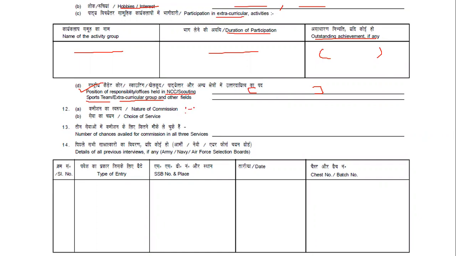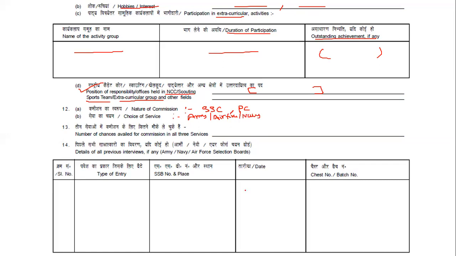And here, nature of commission, whether yours is SSC, which means short service commission, or PC, permanent commission. Mostly for girls it is SSC only, short service commission. For boys it could be SSC or PC. So what's your choice of service? Army, Air Force, or Navy. To which SSB board you are going, you'll be writing over here.